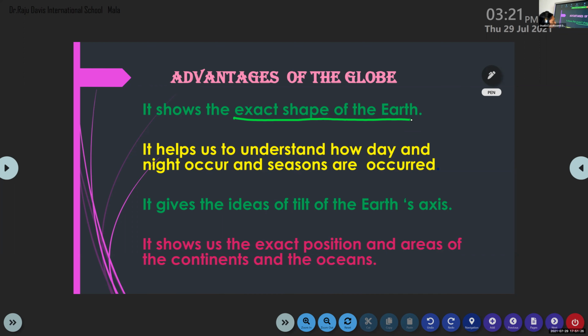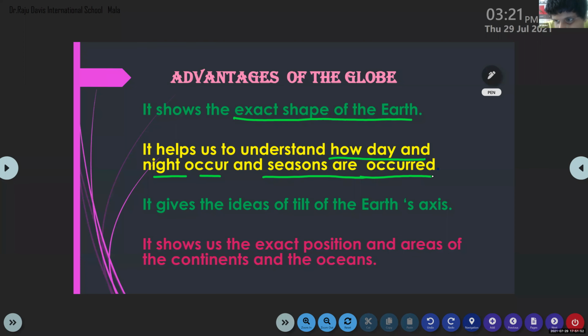It helps us to understand how day and night occur and how seasons occur. So with the help of the globe, it is easy to study the motions or movements of the earth. There are two movements of the earth. What are they, Pranav? Rotation and revolution.